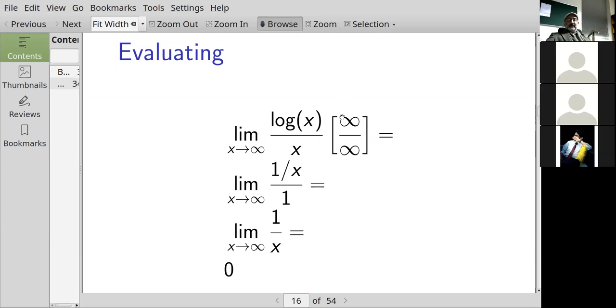When I write infinity over infinity in square brackets, that's shorthand for saying the numerator function is growing unbounded, the denominator function is growing unbounded, and I recognize that this is a situation in which I'm allowed to use L'Hopital's rule.